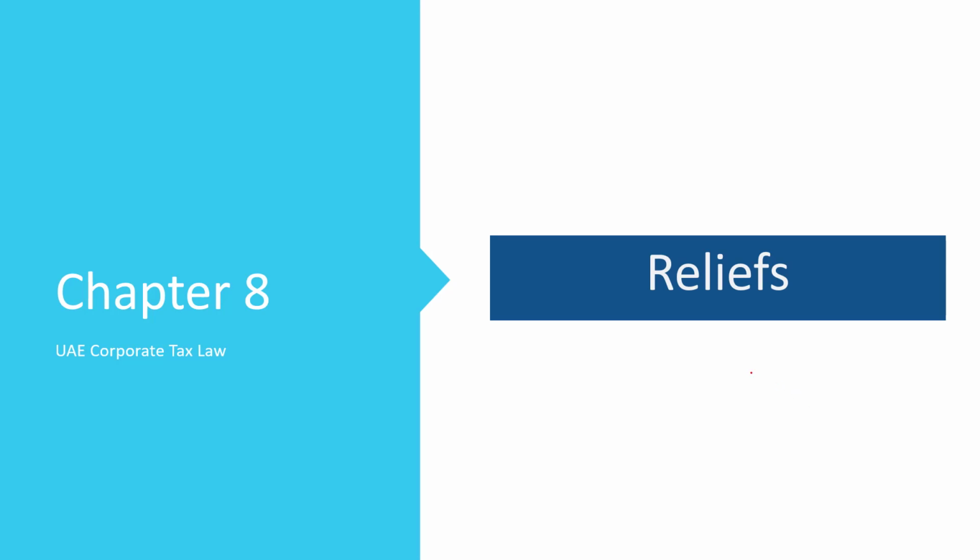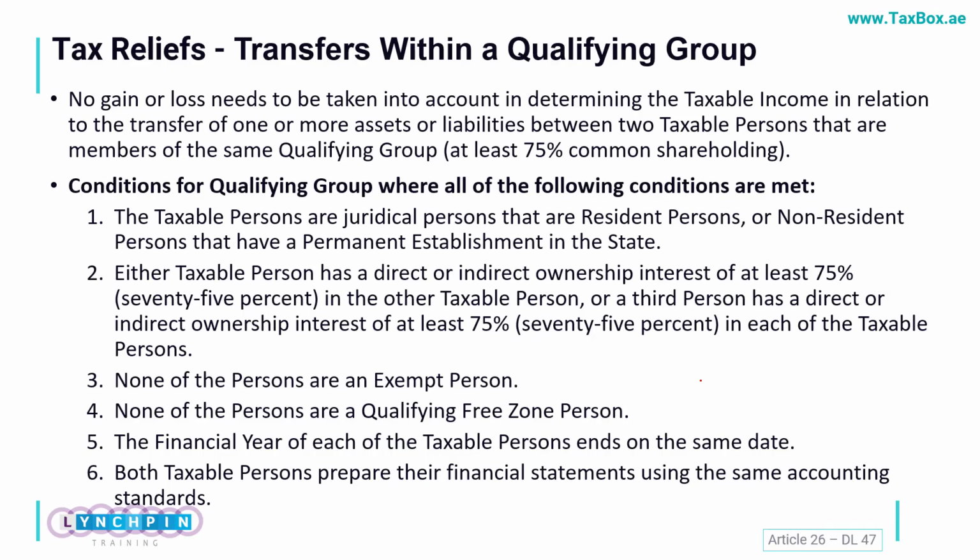In continuation of our agenda items for calculation of the corporate tax payable, we are now having a discussion on the reliefs available in certain transactions. So in this case, the first relief which is available is that if I am transferring any assets or liabilities within a qualifying group, and I am having some gain on that, such gain or loss would be excluded.